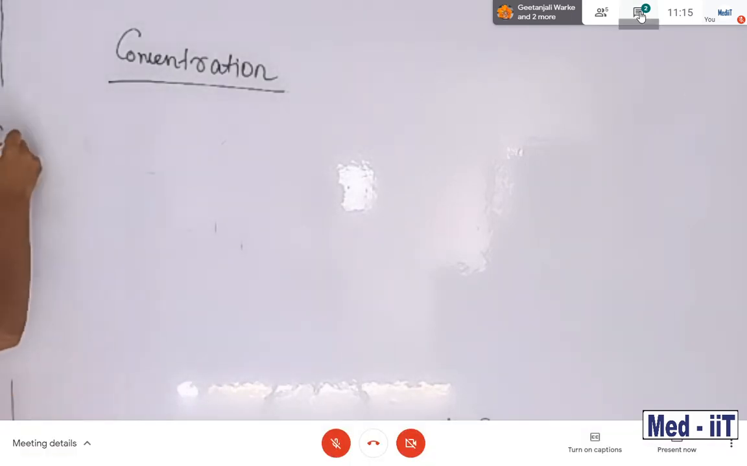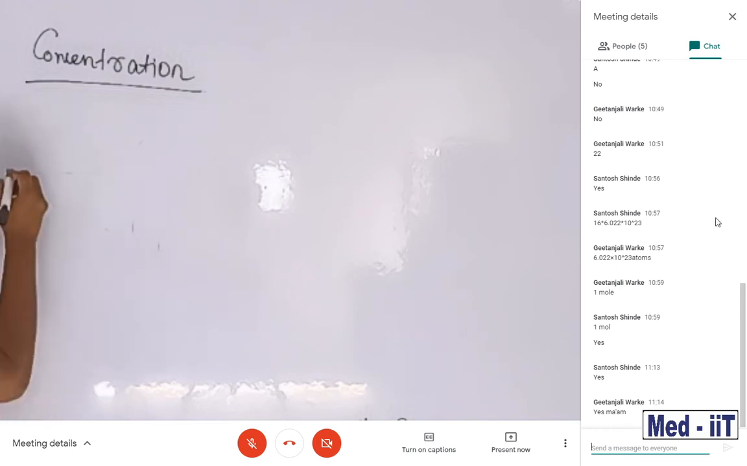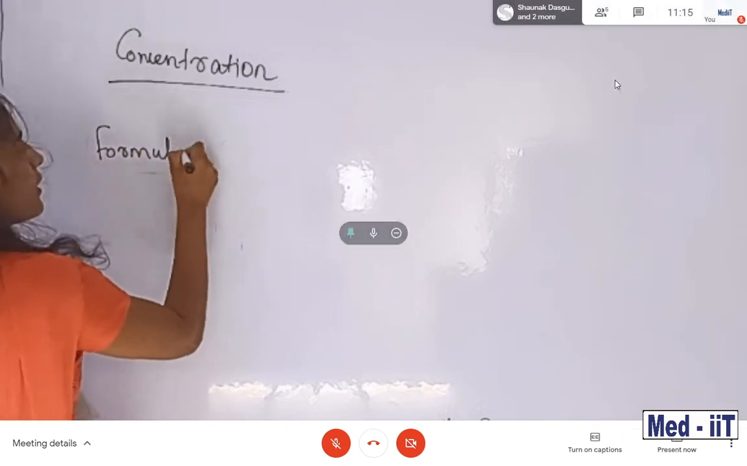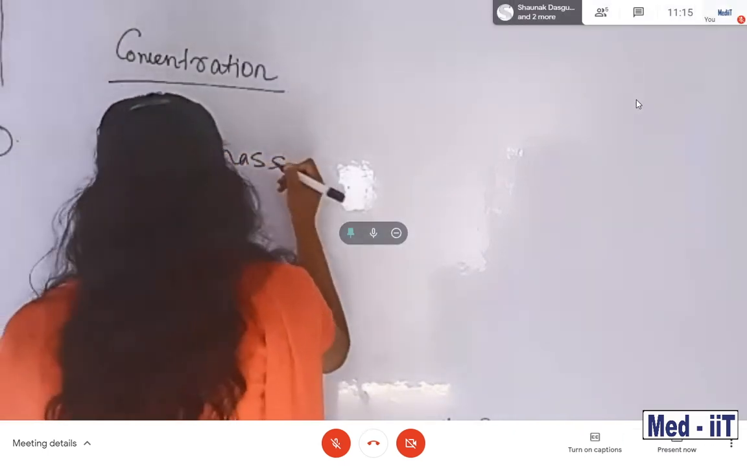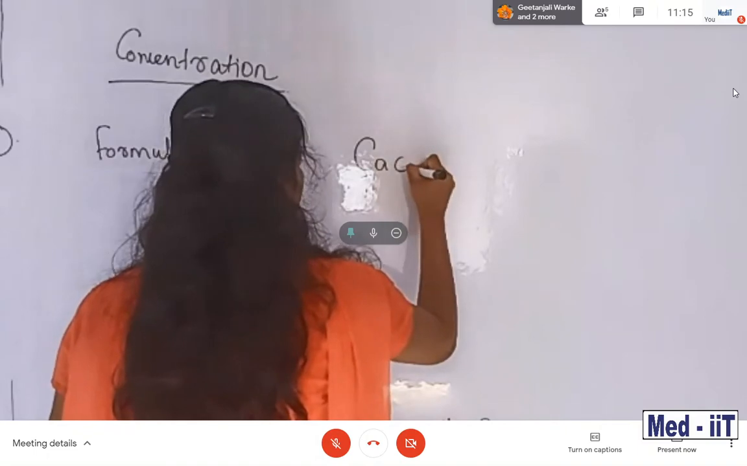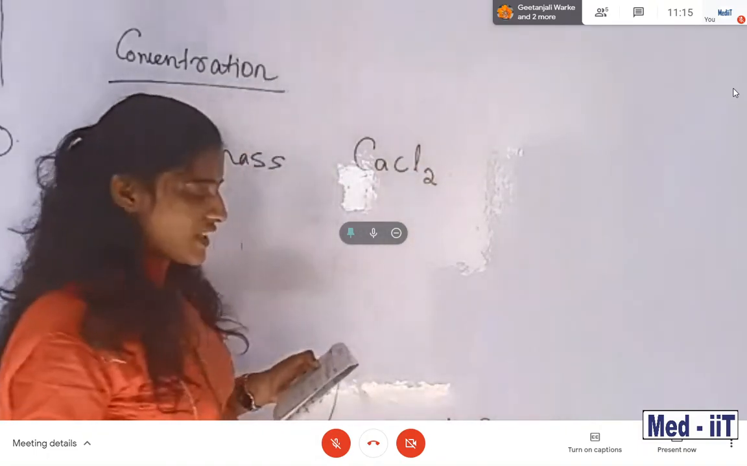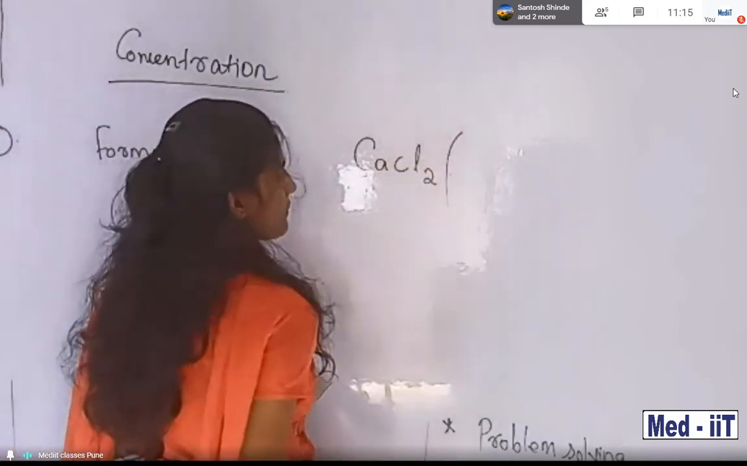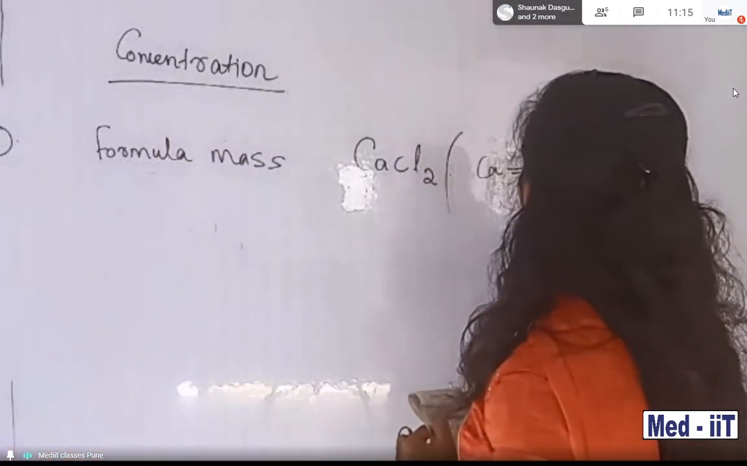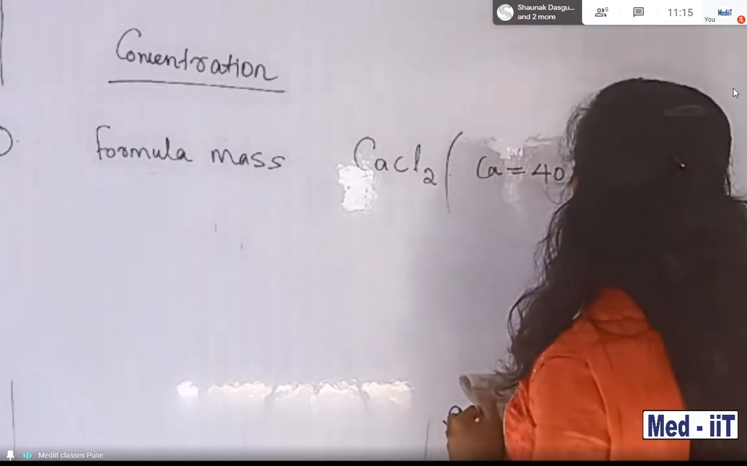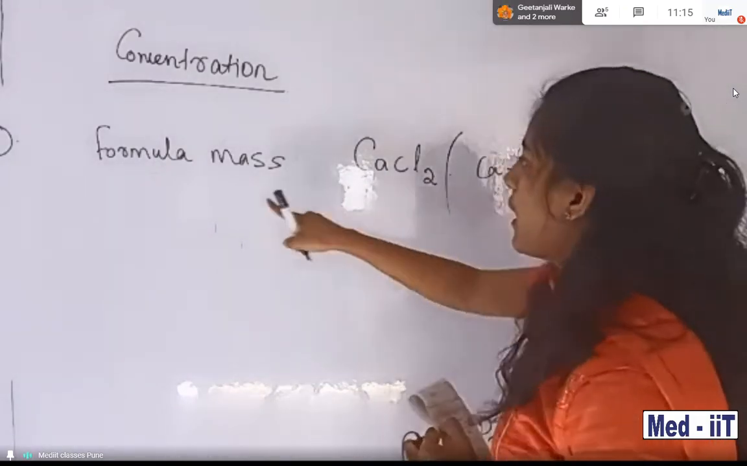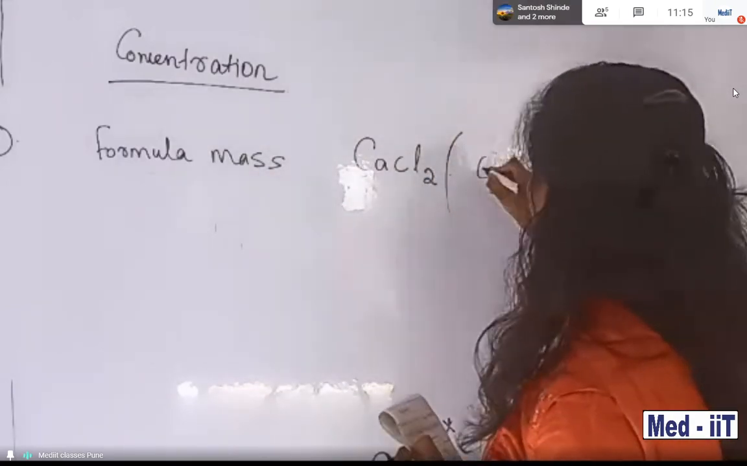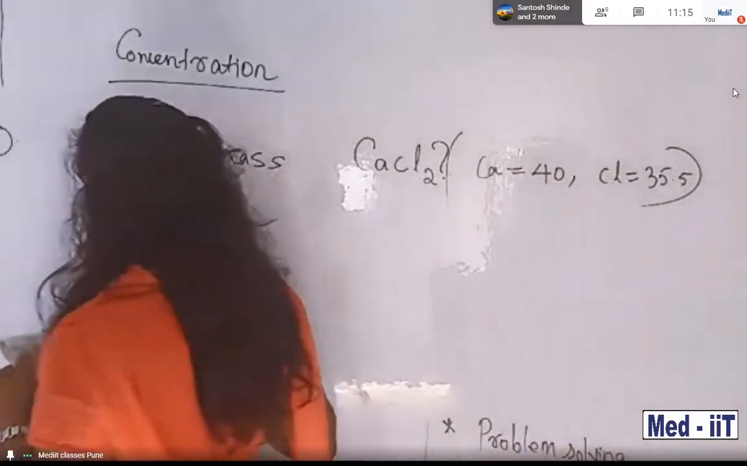First problem. You want to find out the formula mass of CaCl2. From the help point of view, the given mass of calcium is 40 and chlorine is 35.5. Then find out this formula. This is calcium chloride, the formula. You want to find out the formula mass. Do it fast, then tell me your answer.